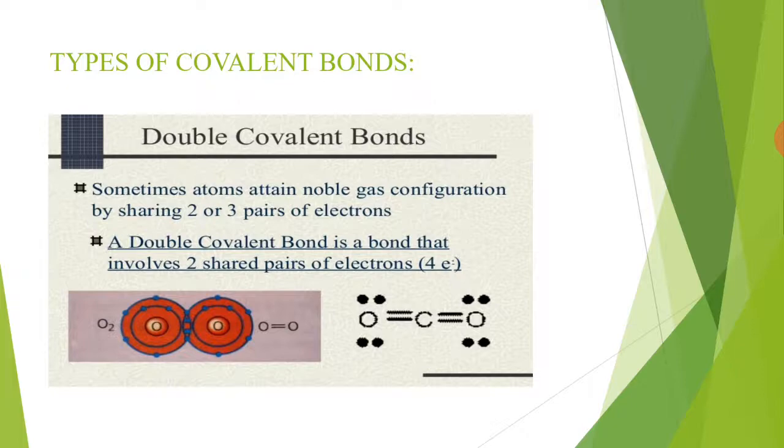Sometimes atoms attain noble gas configuration by sharing two or three pairs of electrons. A double covalent bond is a bond that involves two shared pairs of electrons or four electrons. Consider the formation of oxygen molecule. Oxygen is in group 6A, so it has 6 electrons in the valence shell. It needs 2 electrons to complete its octet. Thus, each oxygen atom shares 2 electrons and achieves the electronic configuration of a noble gas.